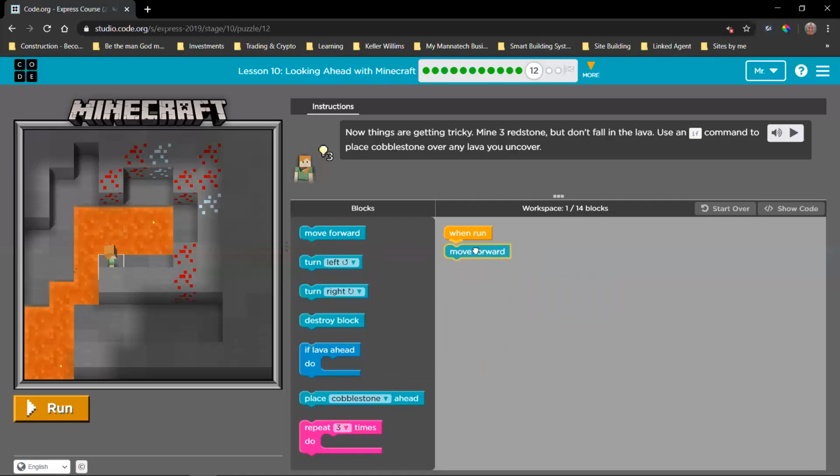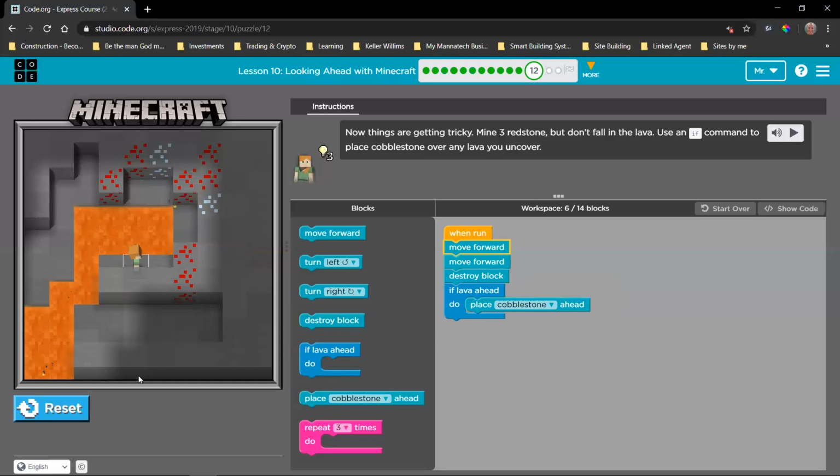So my advice is we just place 2 move forwards. Now we are here and we want that redstone. So we need to destroy that and we need to test. Okay. Now we see there is lava underneath that. So we need to find a way to cover up the lava. We can't just say place cobblestone because what if there is no lava? Then it's going to place the cobblestone on top of another brick and then we're going to get stuck again. So we want to use this if command and we want to say if there is lava ahead, then you place the cobblestone. So if this statement is true, then you do this. So now we can see that works.